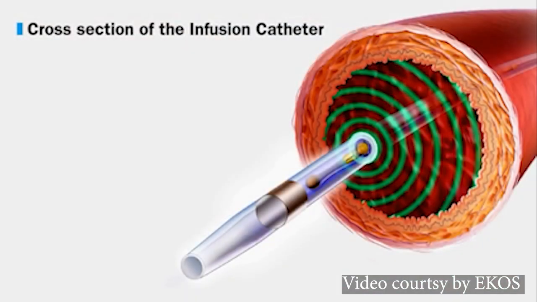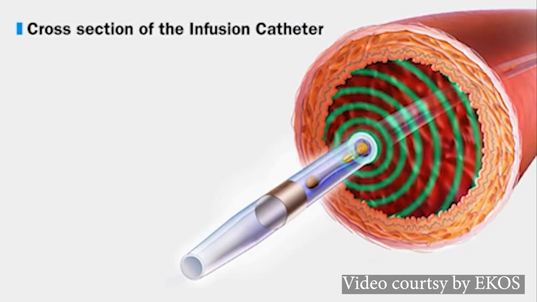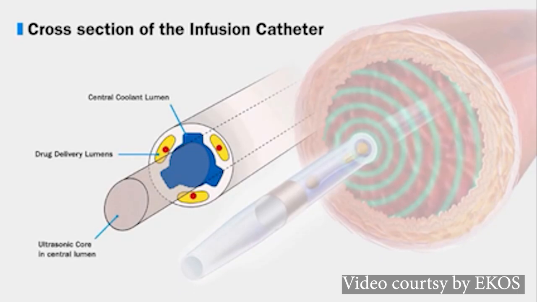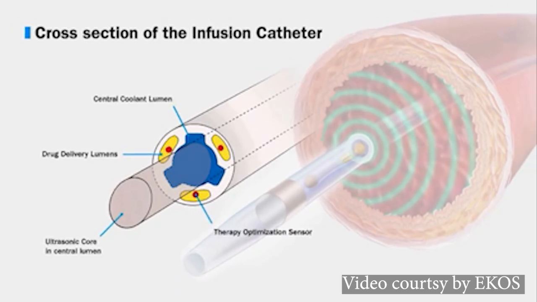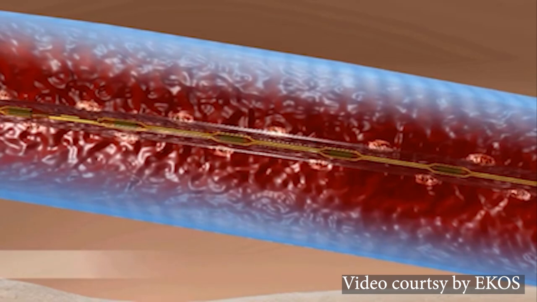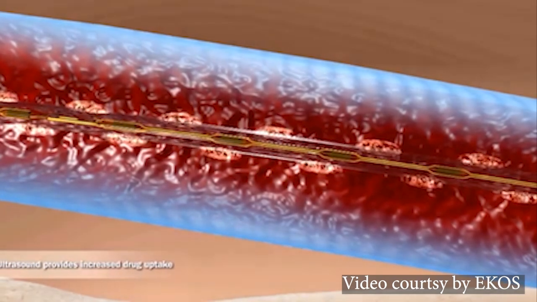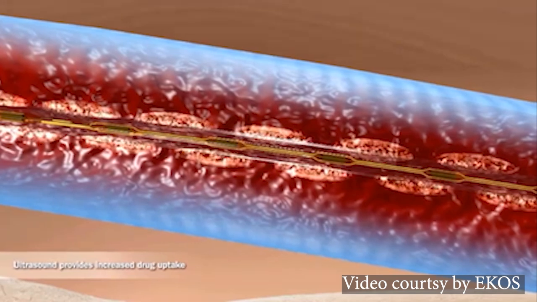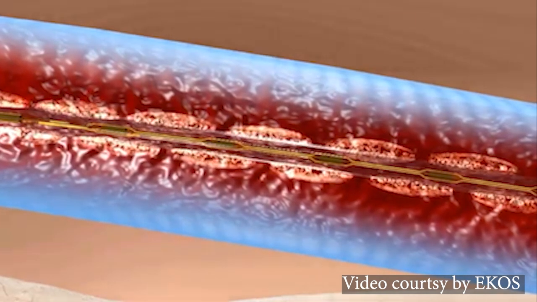The echosonic endovascular system is optimized to deliver the drug only out of the side holes in the treatment zone, while saline coolant exits from the distal tip. Unlike other catheters, this system provides a drug delivery lumen separate from the central lumen. Note that delivering the drug without the ultrasound may limit its dispersion, as the drug will follow the path of least resistance along the sides of non-ultrasound catheters.